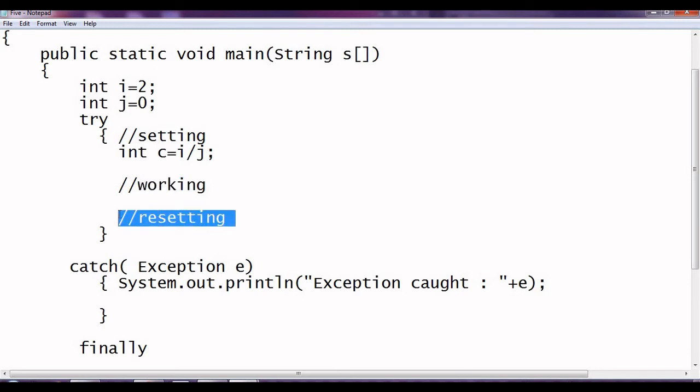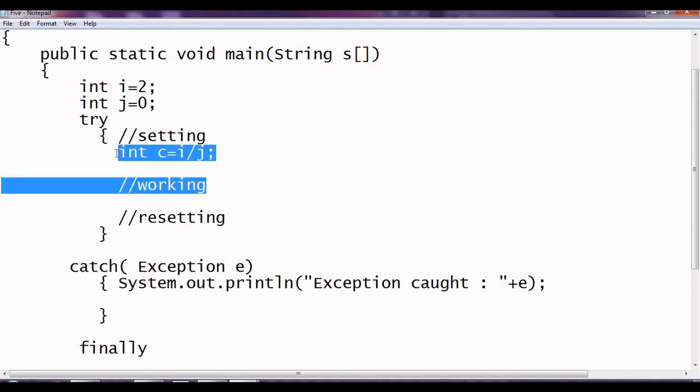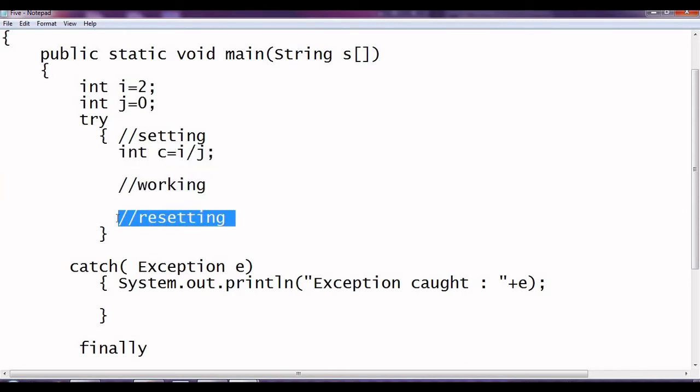So whenever we have an error in between over here, then resetting will not be done, and whenever we come out of the program, the background will be red and the font will be the big font setting we have done. So that we do not want. We want that the resetting should always be done. So what we can do is put it like this.